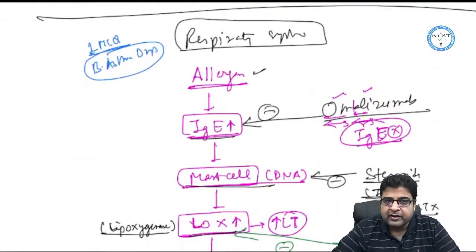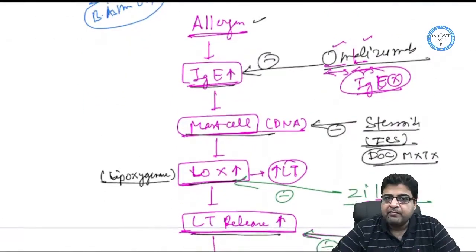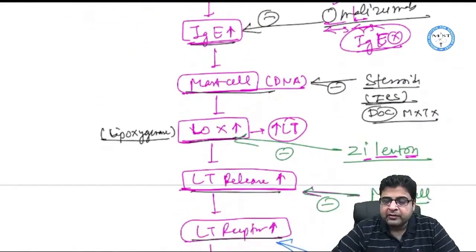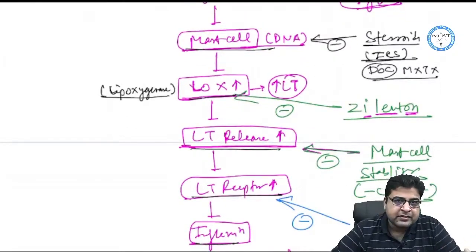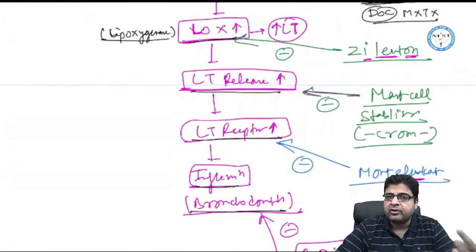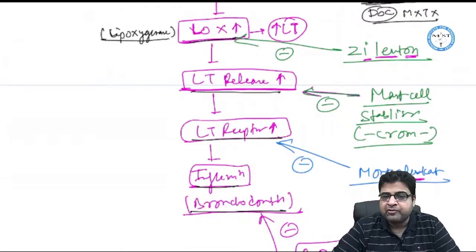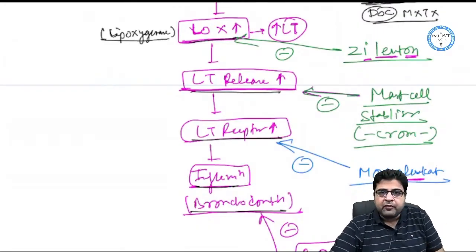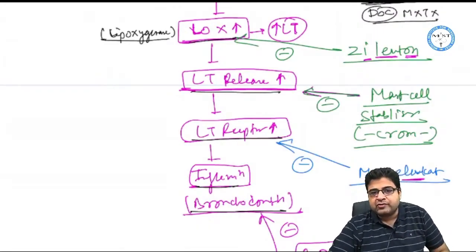So the allergen has taken entry, IgE is activated, mast cells are stimulated, which results in increased lipoxygenase enzyme that forms leukotrienes. Leukotrienes are released, act on the receptor, cause inflammation of the bronchioles, and cause bronchoconstriction.